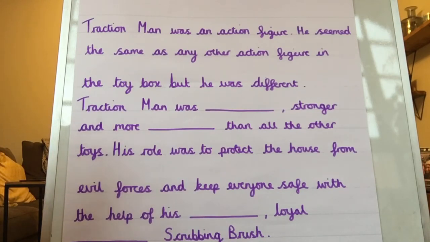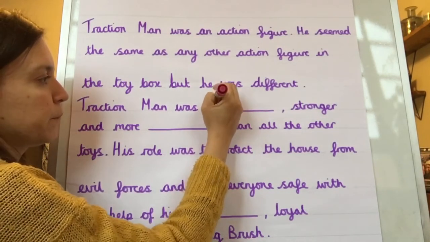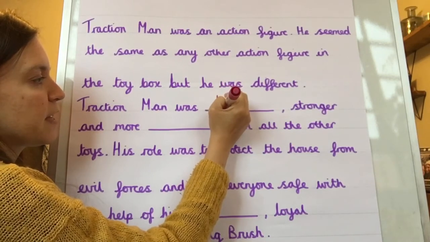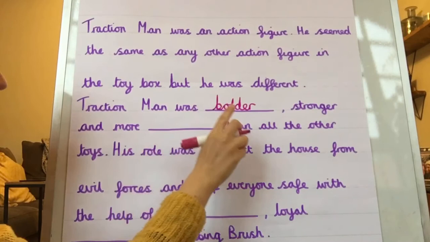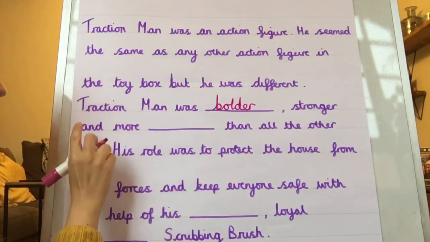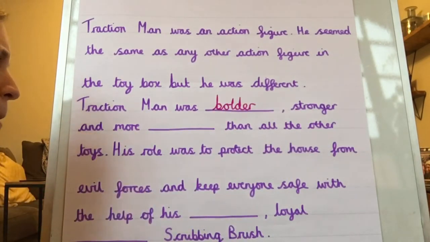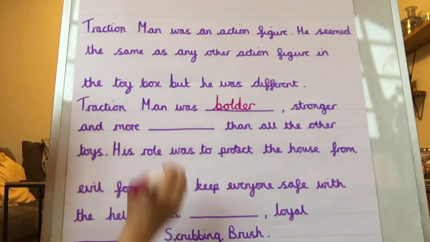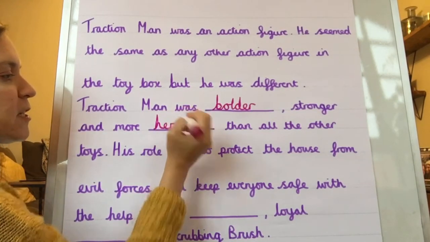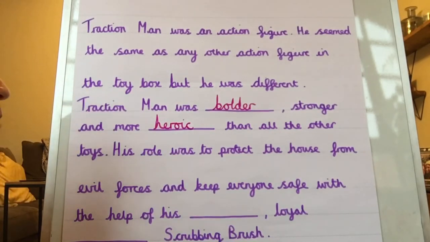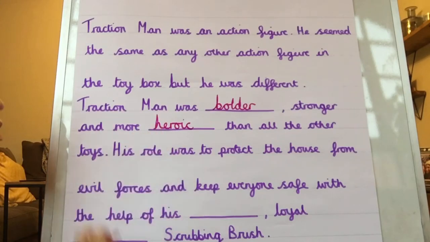We could try the adjective bolder, which is another way, a higher level way of saying braver. Traction Man was bolder, stronger, and more something. More, I'm going to use the adjective heroic, because it shows my reader just how brave Traction Man is. Traction Man was bolder, stronger, and more heroic than all the other toys.